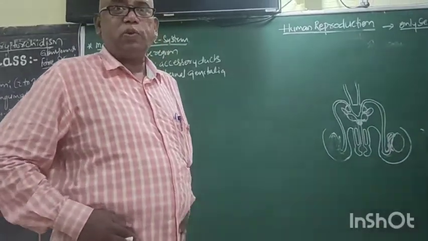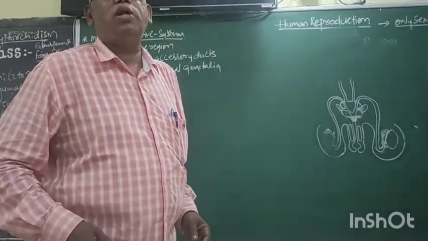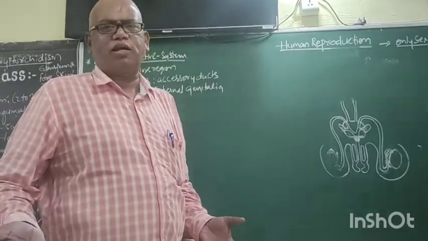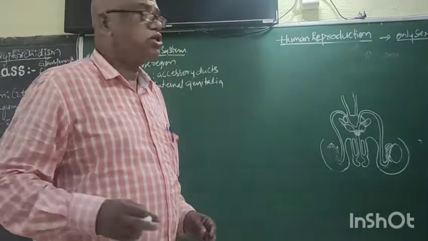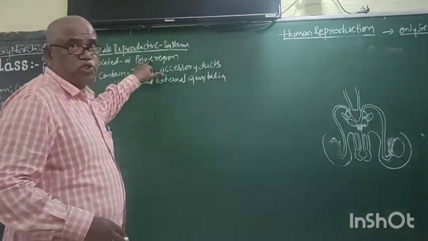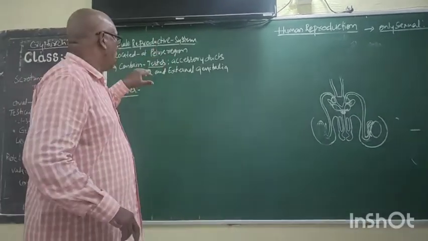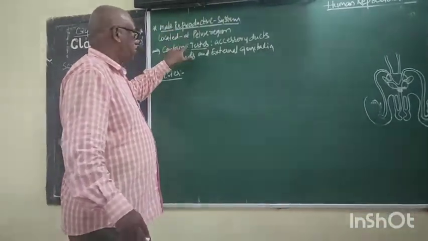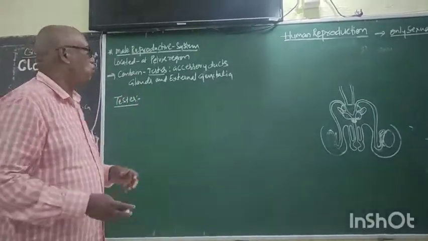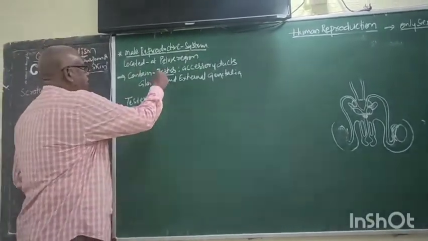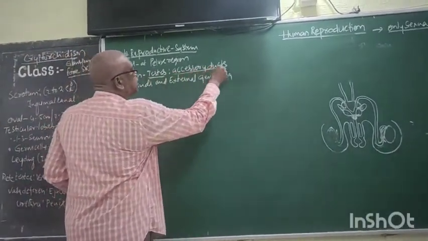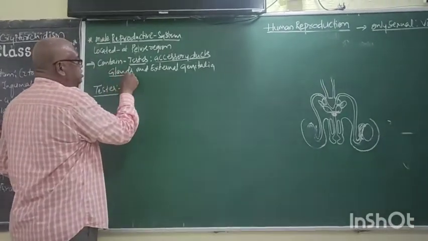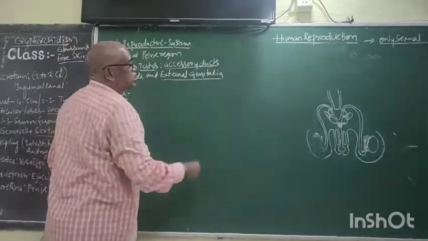Why is it called the pelvis region? Due to the presence of the pelvic gland. Simple, that's all. Now what is the location of the male reproductive system? Pelvis region. Now this male reproductive system contains majorly 4 parts: testis, accessory ducts, glands, and external genitalia.